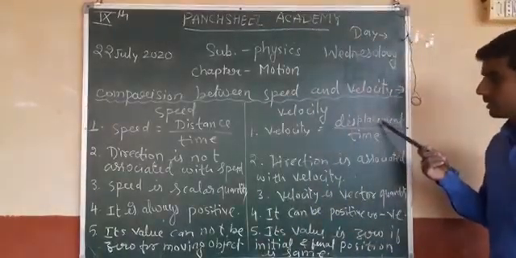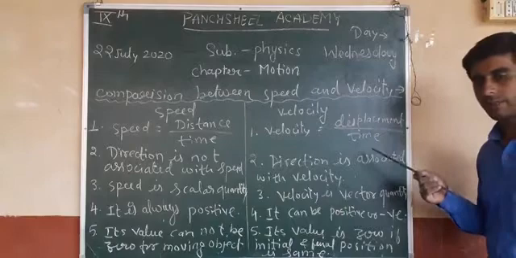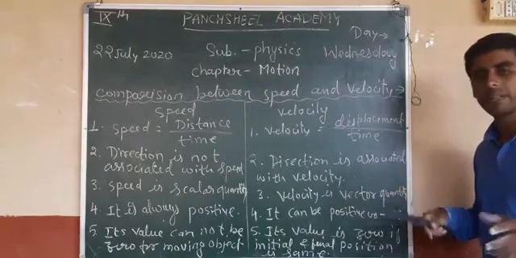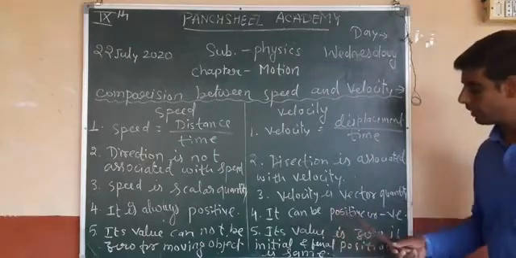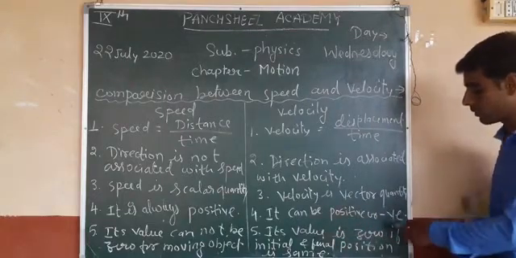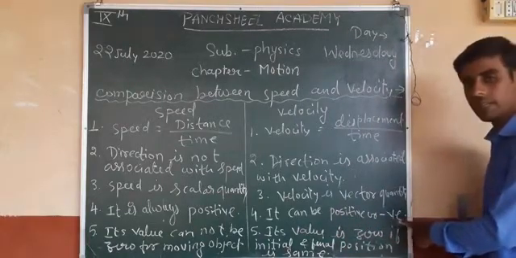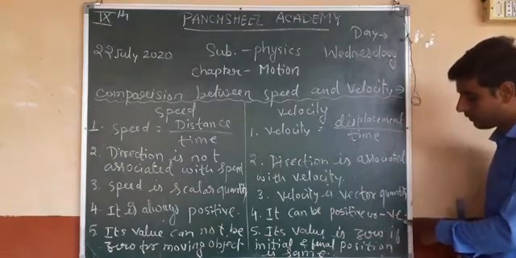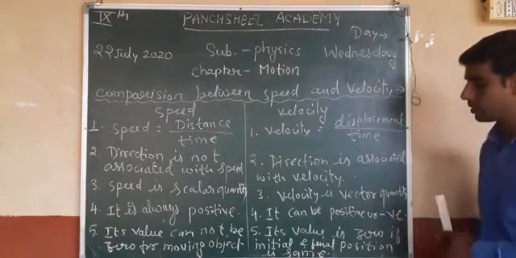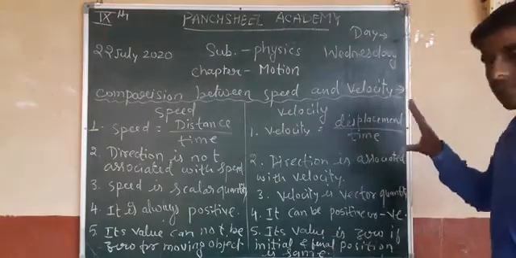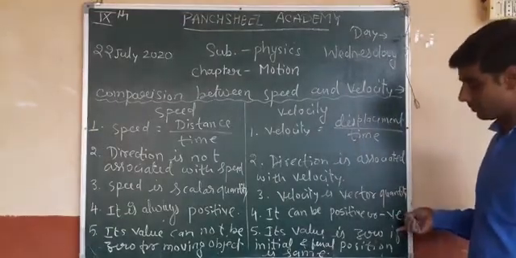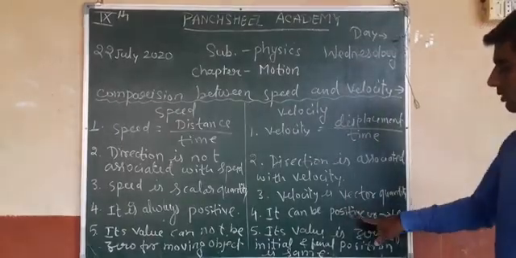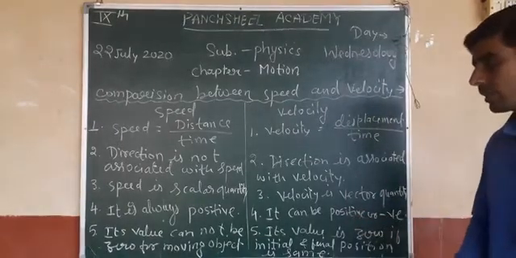If the initial and final positions are different, then velocity can be positive or negative. The sign of minus means negative. The displacement is negative, so the velocity is also positive or negative.